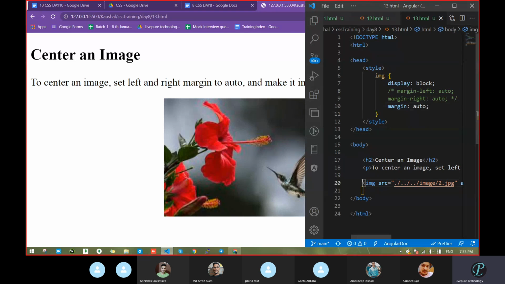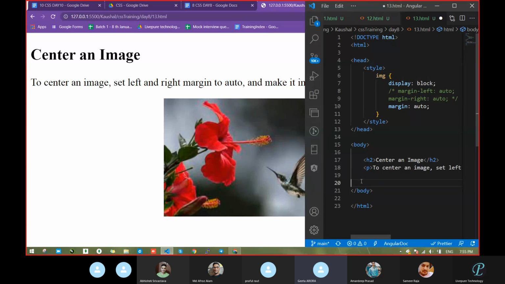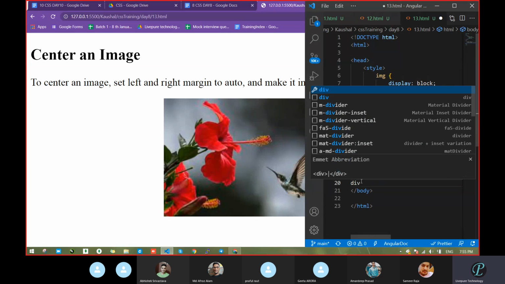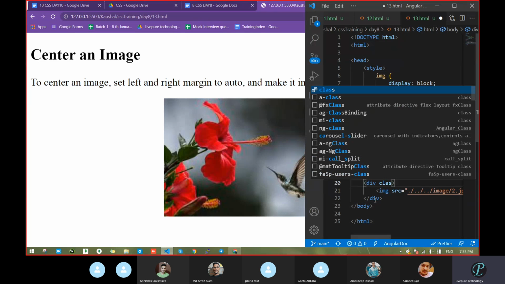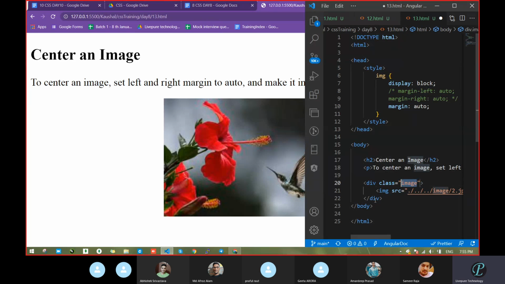Right now they are putting the image in a div tag. No, this is outside. We can take one div tag, and inside the div we can use the image, and then we can use the previous code. Right now the image is not in it. Okay, and now we apply the style on the div. Let it be class IMAGE. Then go here, now margin auto, that's all, I think. Let's paste.